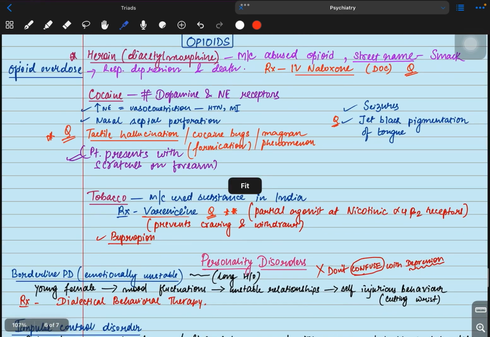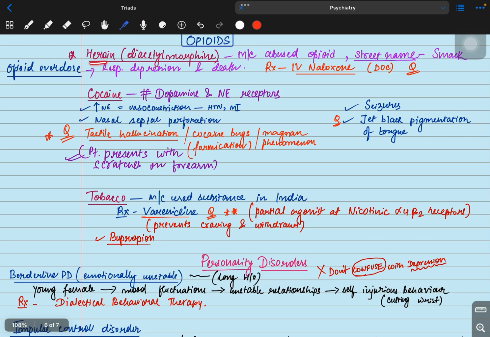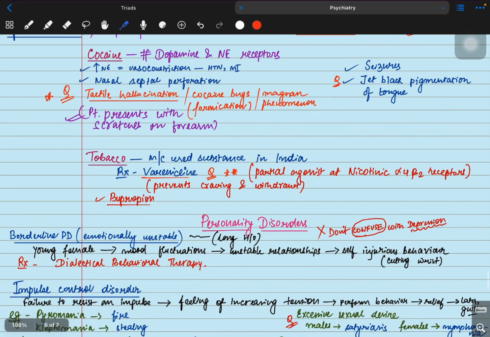Coming to opioids, the most common one is heroin. It's the most commonly abused opioid. The stain is MAC, and if it's given in overdose, it will cause respiratory depression and death. The treatment is IV naloxone. IV naloxone is the drug of choice for opioid overdose.